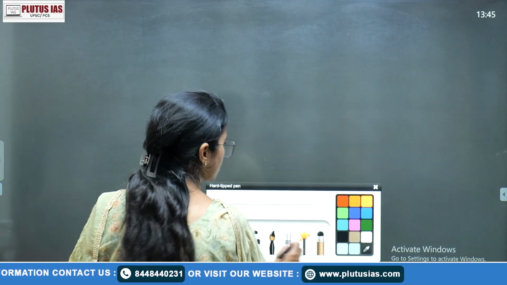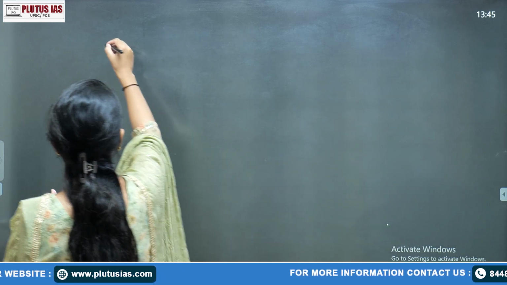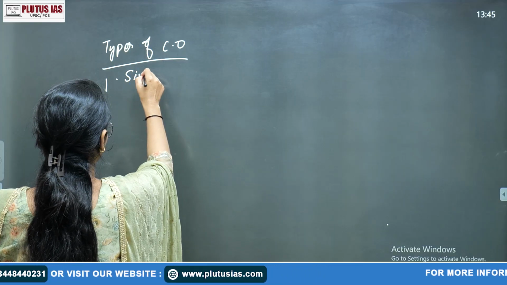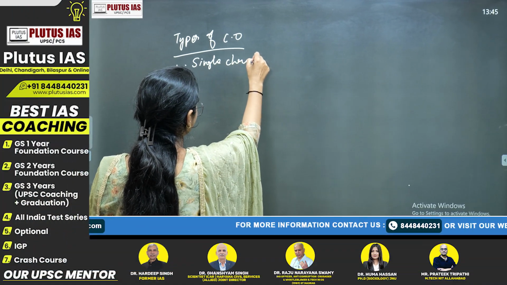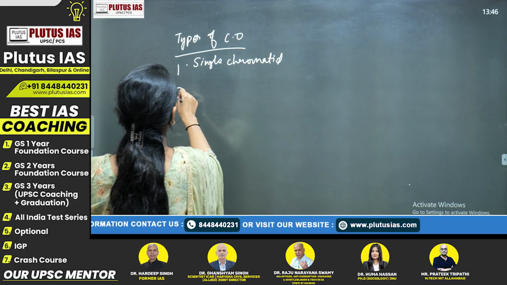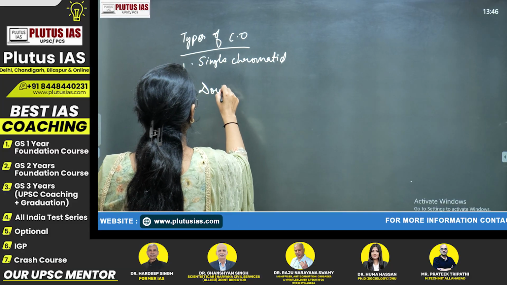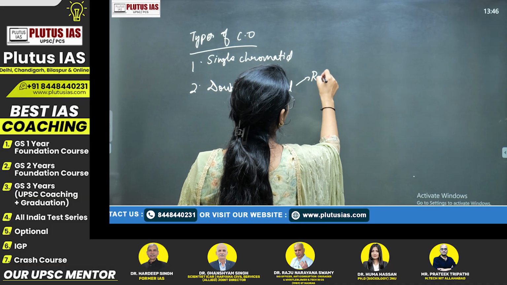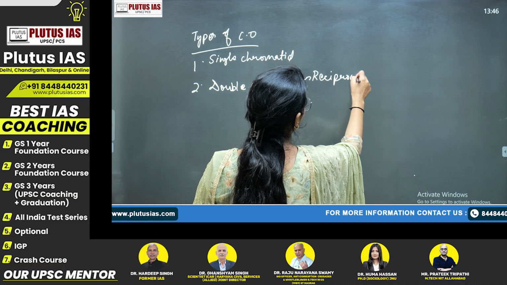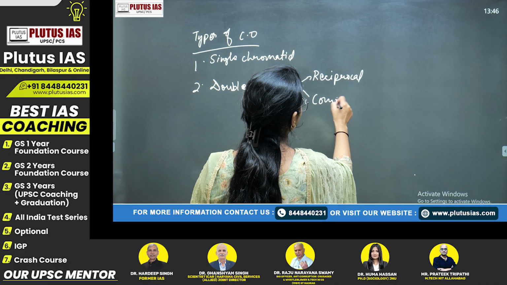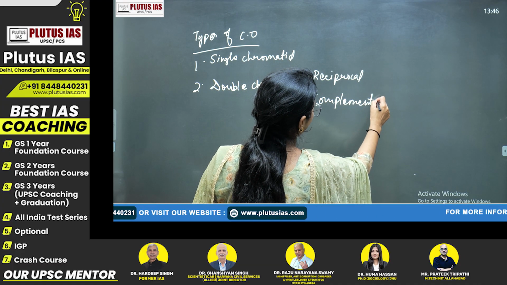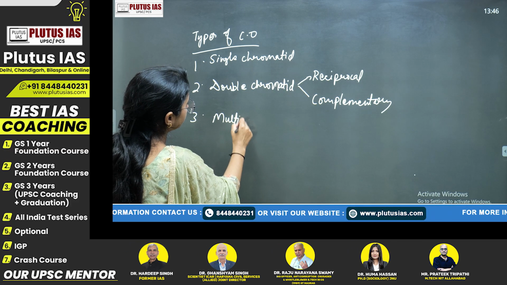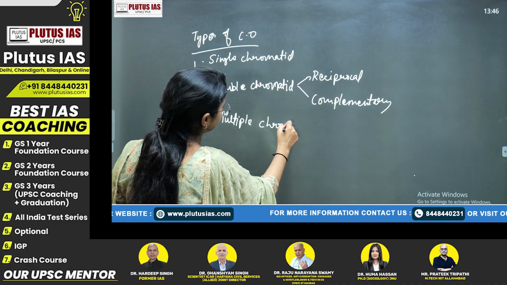Again, crossing over has many types. What are the types of crossing over? First is single chromatid exchange. Second is double chromatid exchange. In double chromatid exchange, there is a reciprocal, and the second one is complementary. And the third is multiple chromatid exchange.